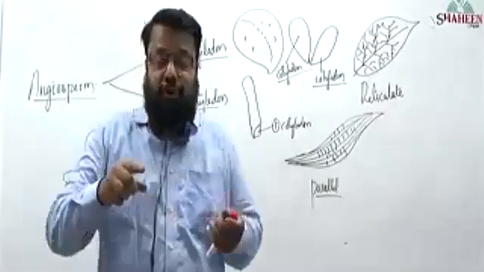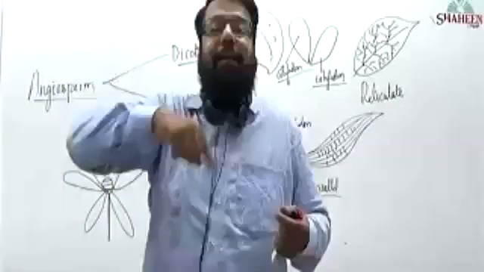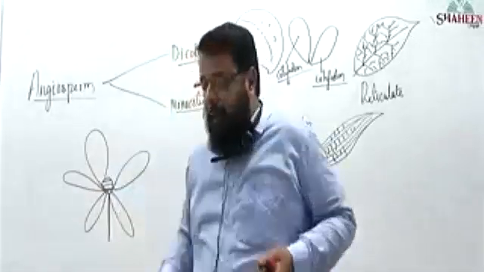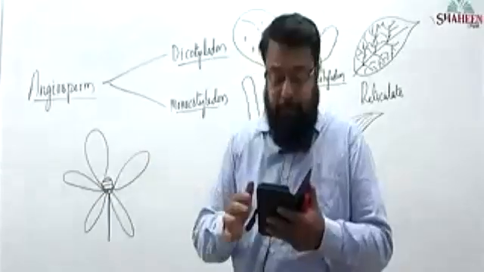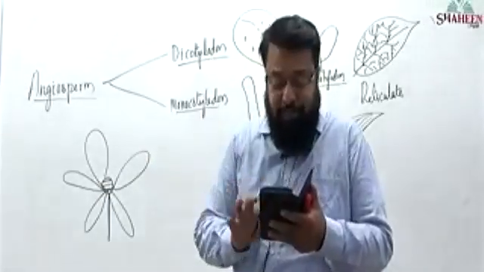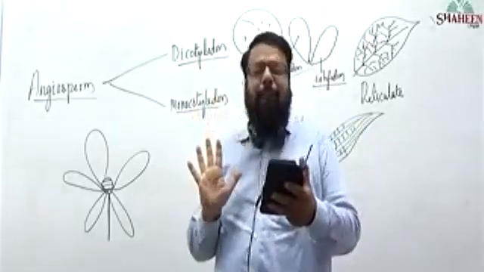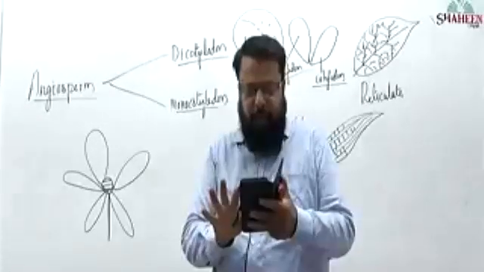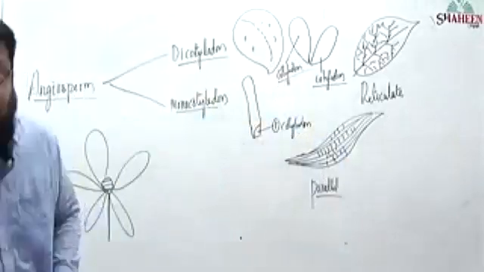First node, first whorl is having how many appendages? First whorl is having how many appendages? 5 appendages. Very good. 5 appendages. One whorl has 5 appendages. Is it clear to everyone? 5 appendages. One whorl is done.